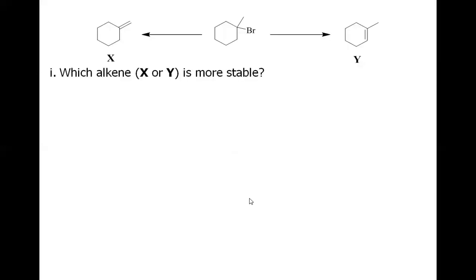So the first part of this question is which alkene between X and Y is more stable? So as we have discussed, the higher the number of alkyl substitutions across the double bond, the more stability it has. So if you consider this alkene X, we have just two substitutions, and so this is called the di-substituted alkene. But if you consider this Y alkene, we have the tri-substitution. So obviously alkene Y is more stable than alkene X.